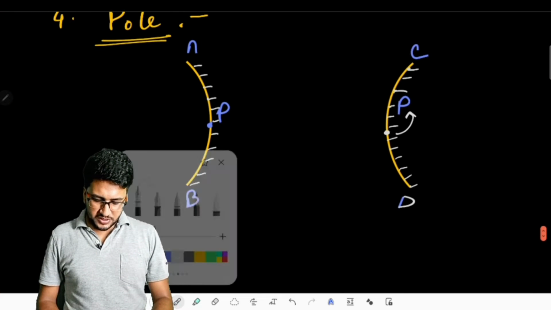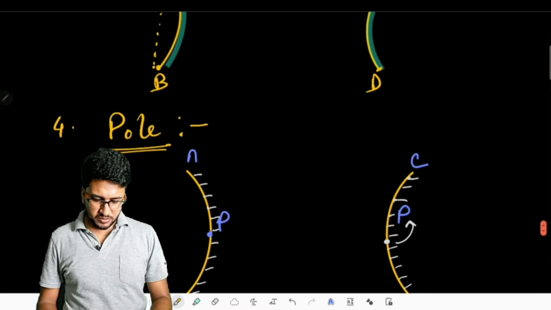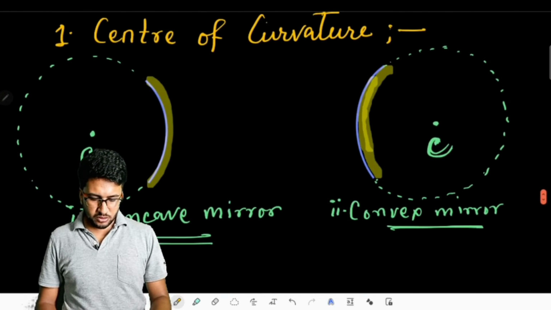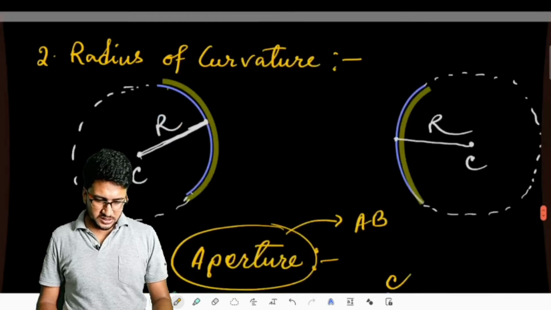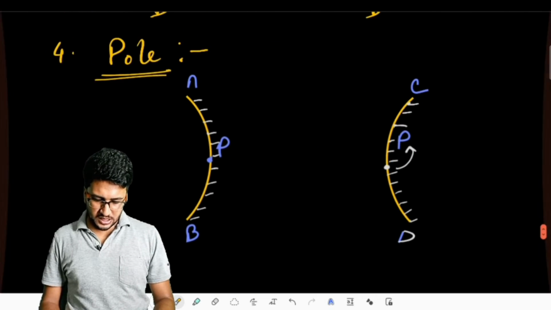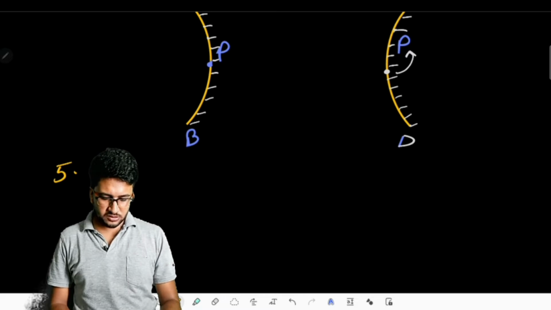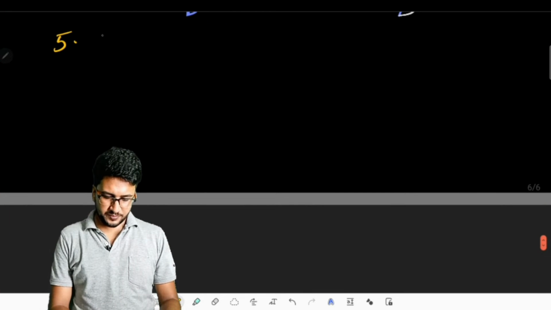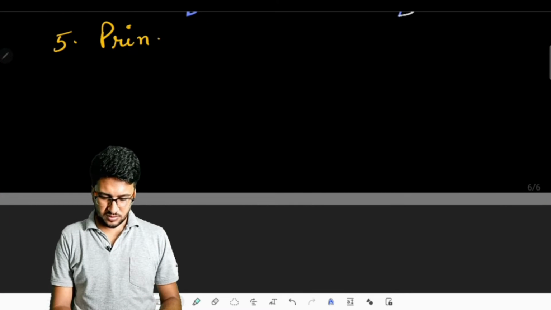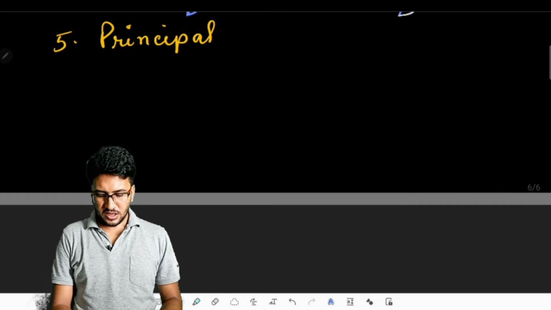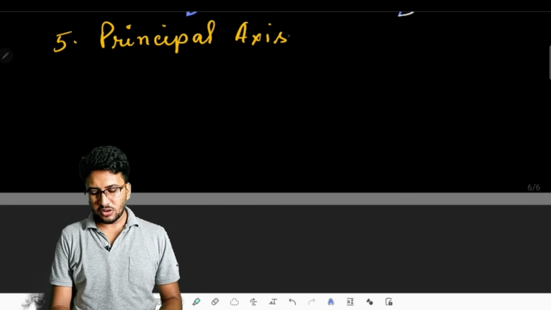So our next topic of discussion, the next term to read here, is the principal axis. Now we are going to talk about the principal axis. What is a principal axis? In the above topic we have already talked about mirrors.